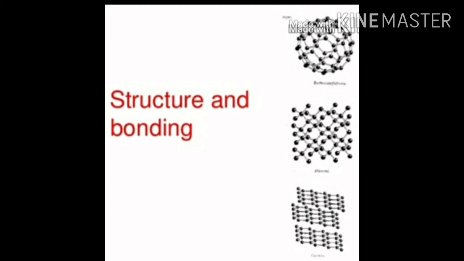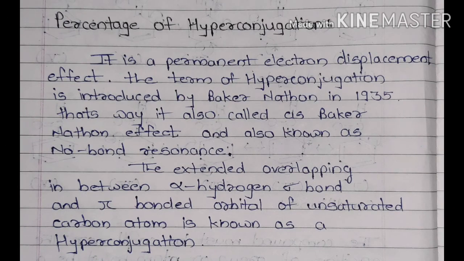In this chapter, structure and bonding, the next point is hyperconjugation. In hyperconjugation, we see the displacement of sigma bond or sigma electrons. Already we have seen in the resonance effect the displacement of pi electrons. Hyperconjugation is a permanent electron displacement effect.